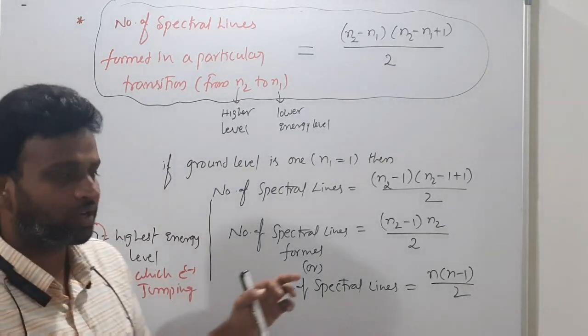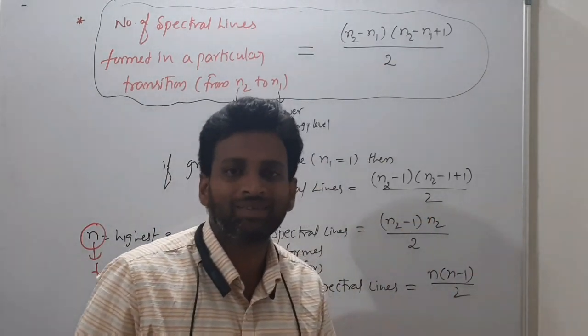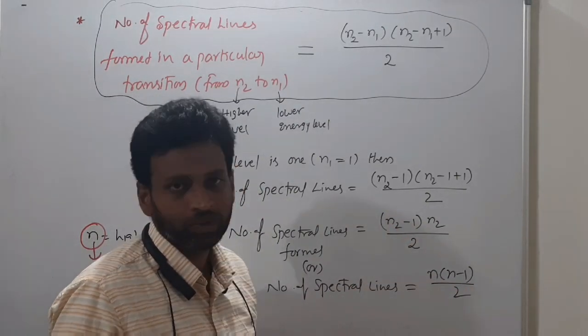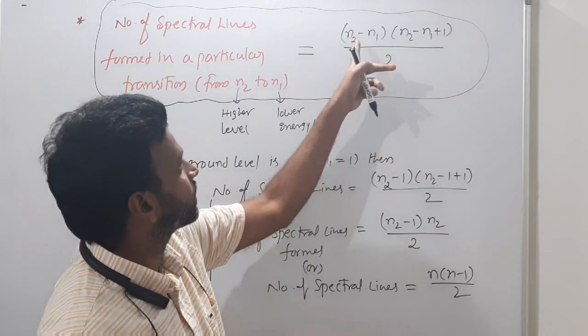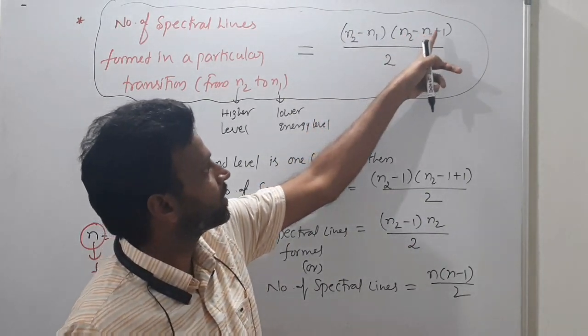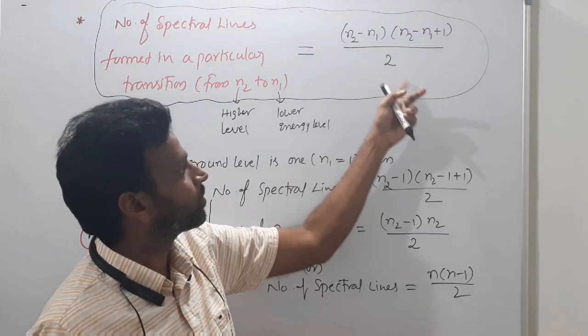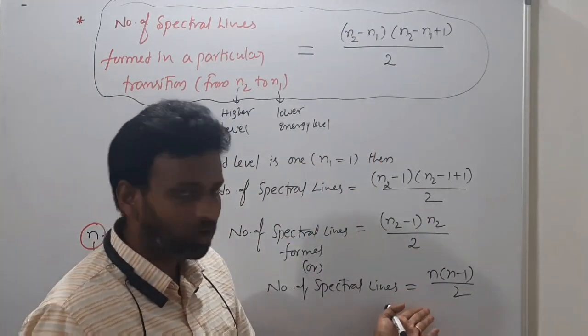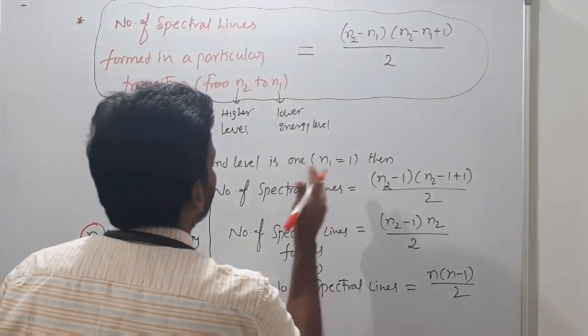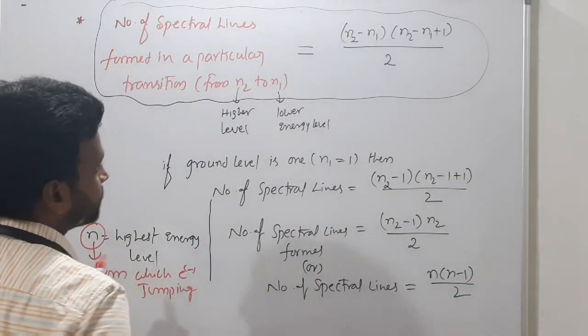If the electron is jumping from the 5th to the 1st level, then you can use this formula, 5 into 5 minus 1 by 2, or for 5th to 1, here you can use 5 minus 1 plus 1, then 5 into 4 by 2. Then same formula or not? Tell me. Understanding or not, sir? So these are very, very important formulas for us.